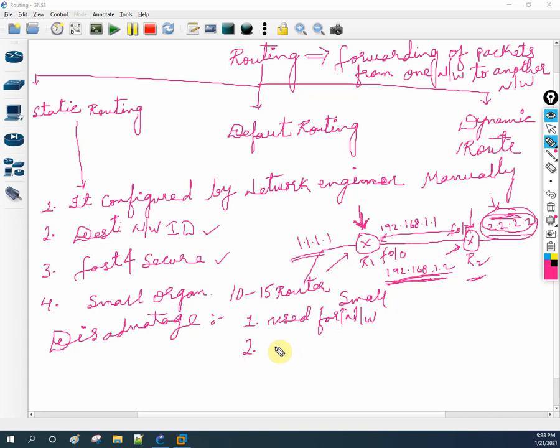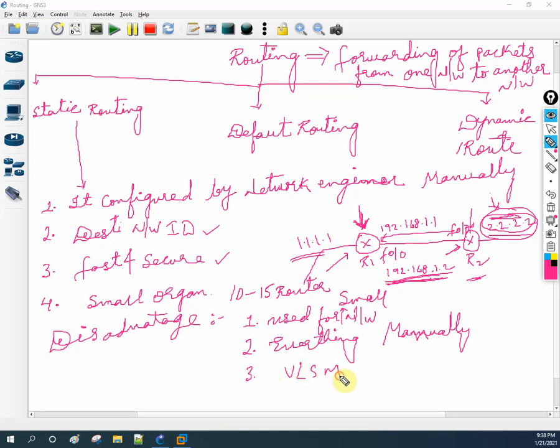Okay. And everything we need to configure manually. We can write: everything we need to configure manually. It means it will not learn anything dynamically. We need to configure everything manually. And what we can say is the drawback for this one: we need to configure manually, it is used for a small network only, and it does not support VLSM.